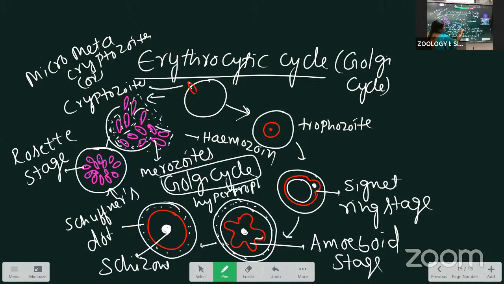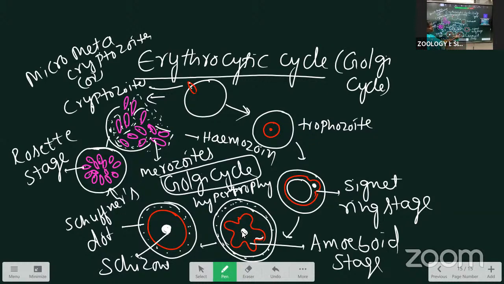What is hypertrophy? When the parasite is present inside the cell, the cell becomes double in size. The cell size is increased and dots also appear on the surface. Those dots we call Schuffner's dots, and they are formed after the amoeboid stage.